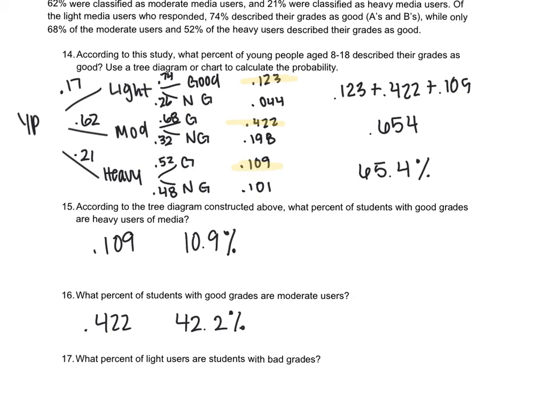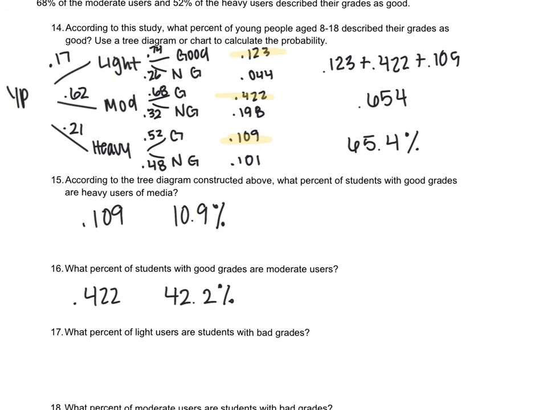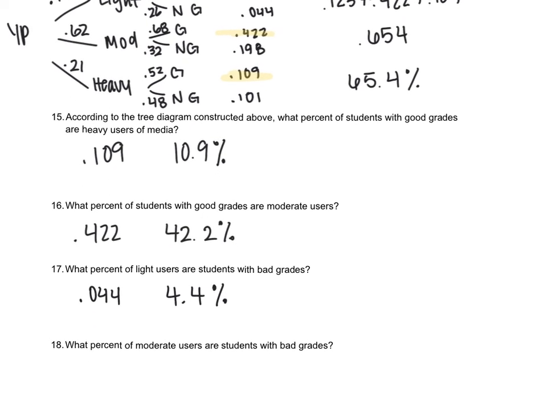And now we want to know what percent of light users are students with bad grades. So we go to light and not good, so that would be light and bad, which is the 0.044, which is 4.4%. What percent of moderate users are students with bad grades? So moderate and not good. So that's 0.198, which is 19.8%.